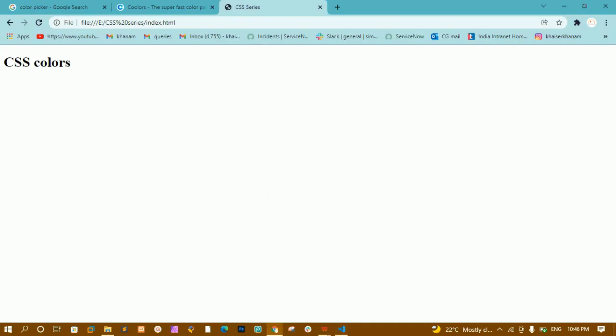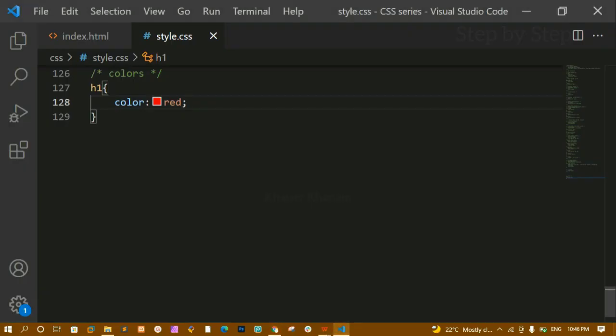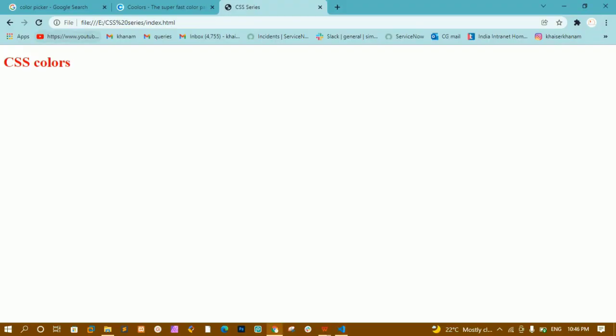I'll save this and refresh. Now you can see the color has changed to red. This is the normal value. Whatever colors we know, we can just give that. Now suppose I know purple, I can write purple here. I'll save this and refresh, and you can see the color has changed to purple.